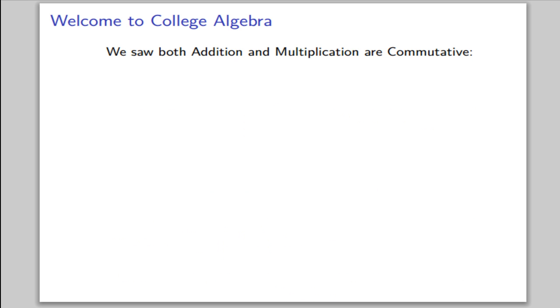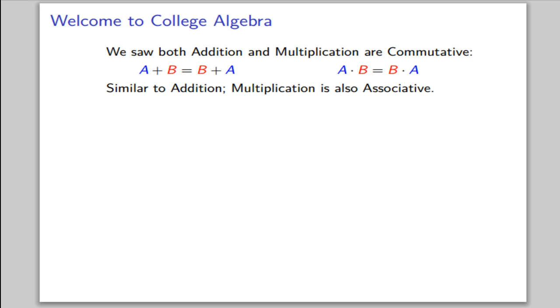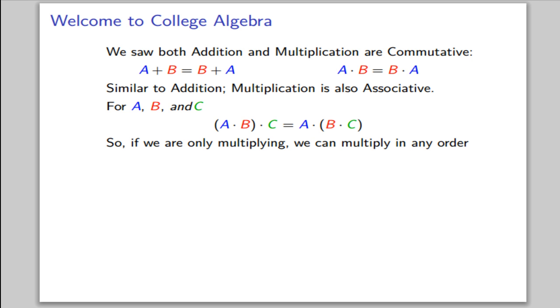We have now seen that both addition and multiplication are commutative. That is, a plus b equals b plus a, and a times b equals b times a. Also similar to addition, multiplication is associative. That is, for numbers a, b, and c, if we first multiply a times b and then multiply by c, that's the same as if we first multiply b times c and then multiply by a. So if we are only multiplying, we can multiply in any order.